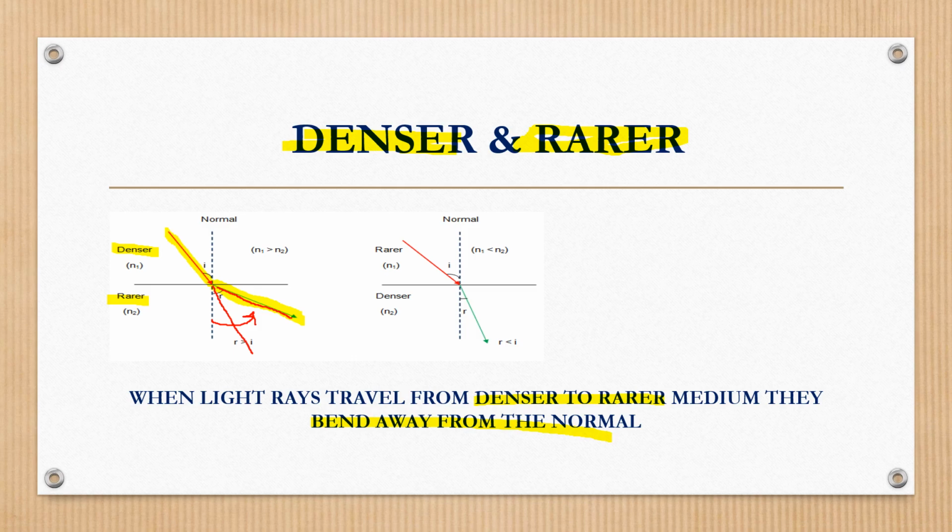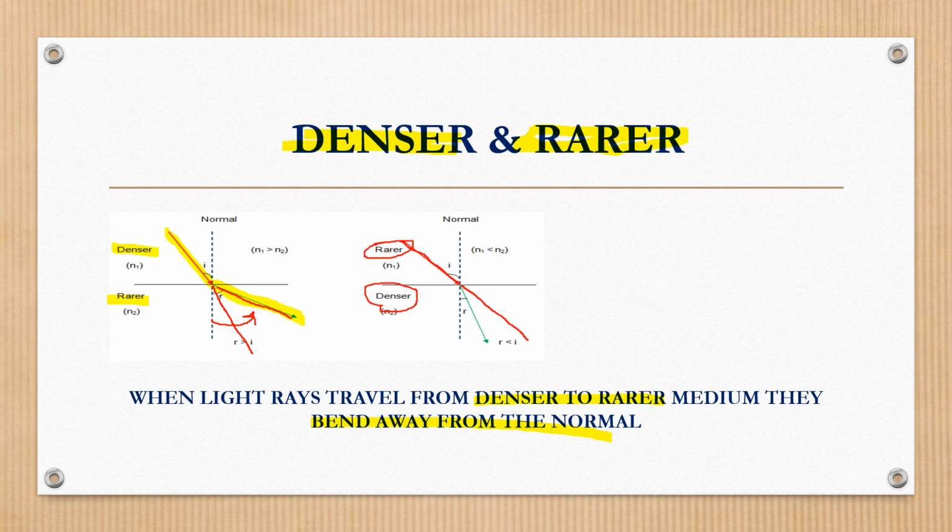Here we have one more example. In this case, what's happening? Light is entering from the rarer medium to the denser medium. The light ray is entering from the rarer medium. The actual path of this light ray is supposed to be this one. But what happened? Is it moving in a straight line path? No. It changed its direction. The green color light ray you can see.